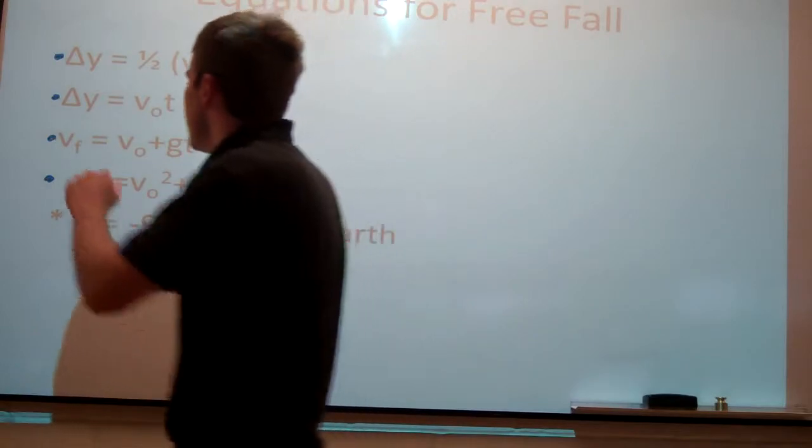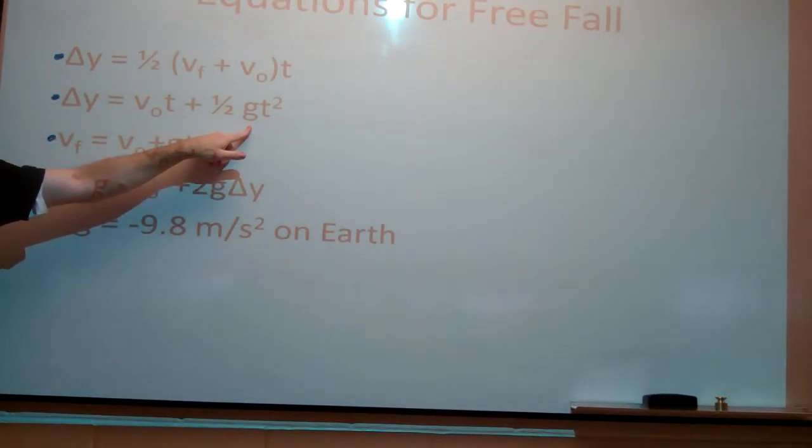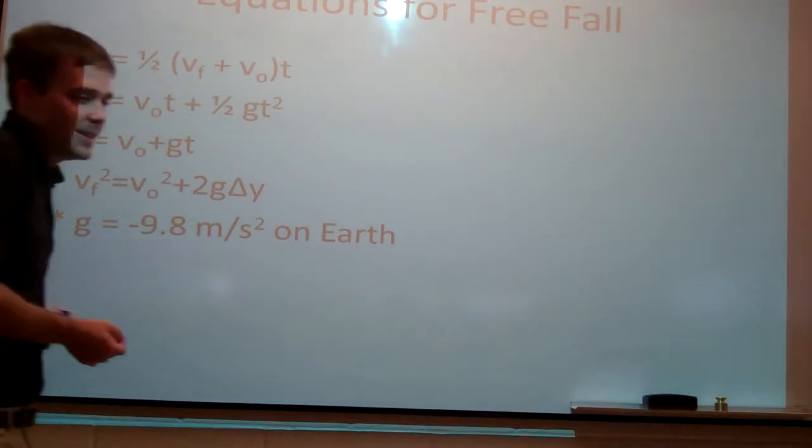Only difference is delta x has been replaced with delta y since we're moving in the vertical direction now, and a has been replaced with g. So in some ways these are easier, but we end up with sign issues and stuff like that, which we'll see when we get to these problems. But these are what the equations are. Like I said, they look ugly now, but they'll be better later, I promise.